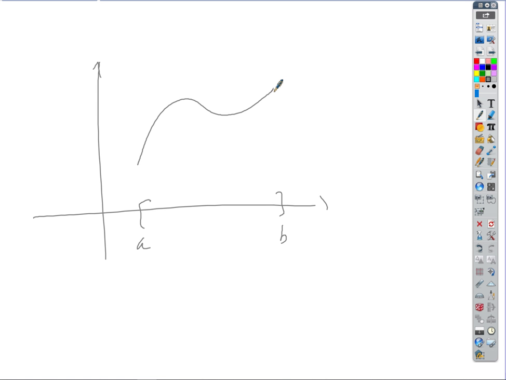Just to my graph, you have to write a function down. Any thoughts? Sure. The function exists on the entire interval, right? But anybody see where that falls apart? The limit from the right doesn't equal the value of the function at A, and the limit from the left doesn't equal the value of the function at B. So we do need that little addendum, right? Okay.